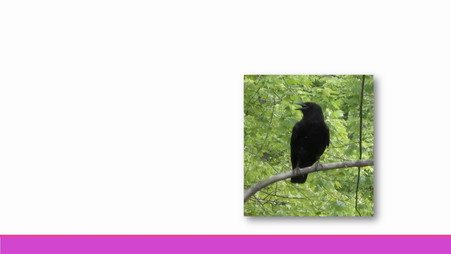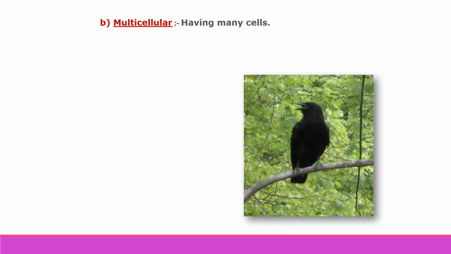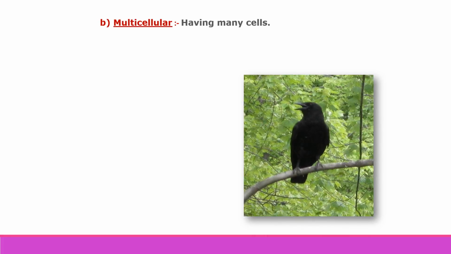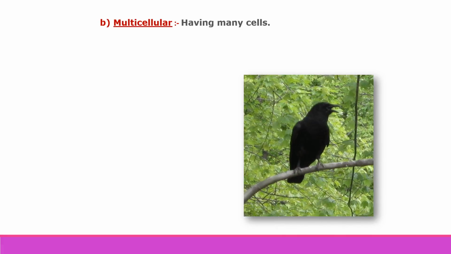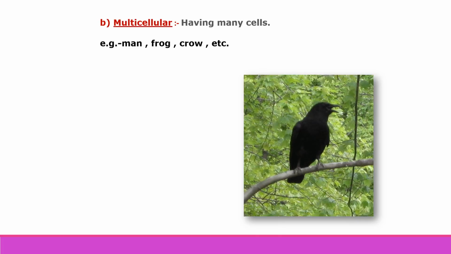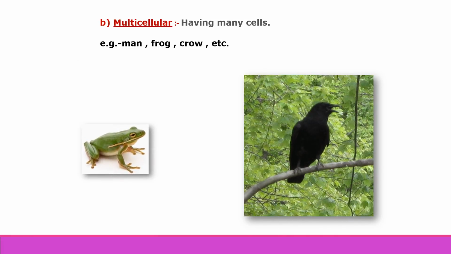The second type is multicellular animals. Multicellular means having many cells. Means the animals who are made up of many cells are called multicellular animals. For example, man, frog, crow, etc.